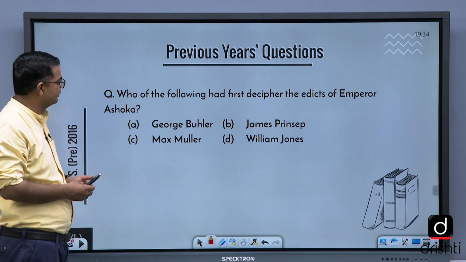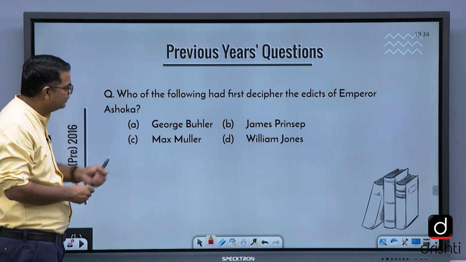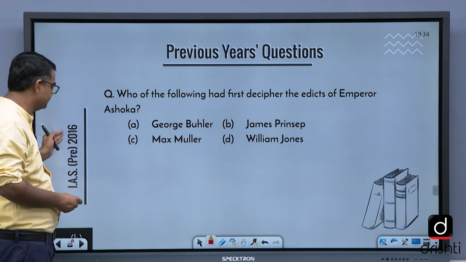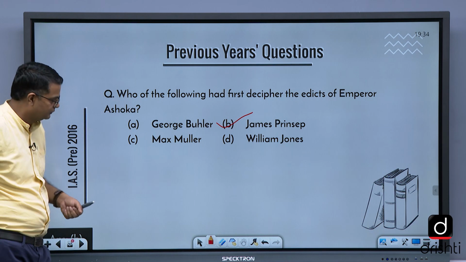See the previous year's paper. Who of the following was the first to decipher the edicts of the Mauryan? Just now, you know, 2016. James Prinsep is the correct answer.